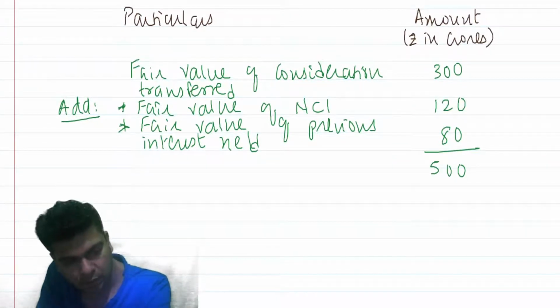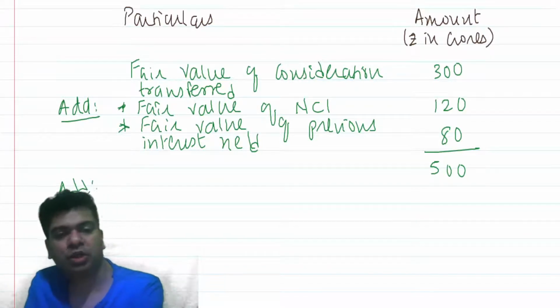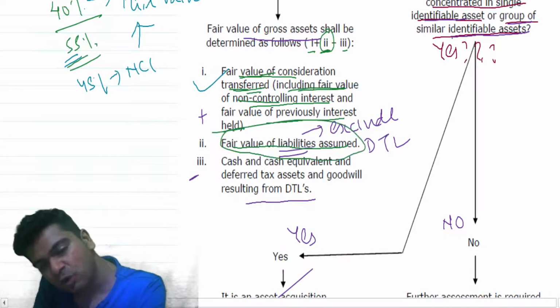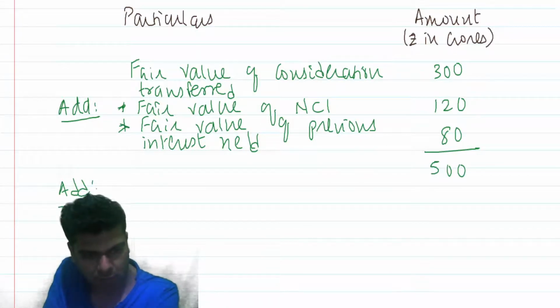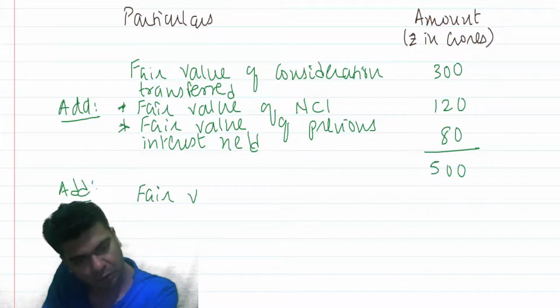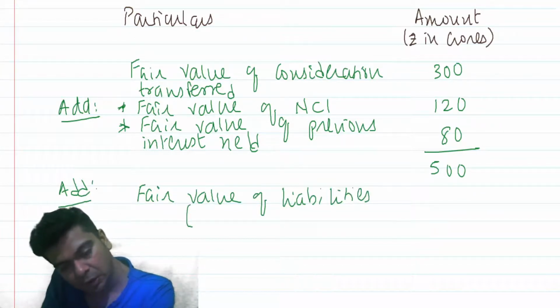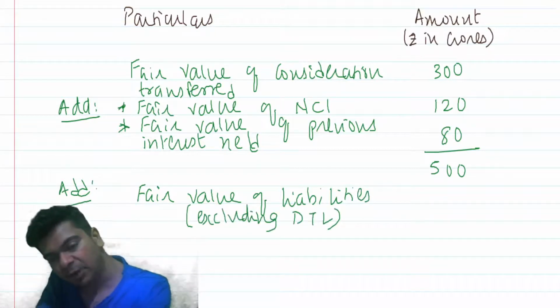Okay. To this, we should further add, as you check with the concentration test, the fair value of liabilities assumed. But remember, it should exclude deferred tax liability.